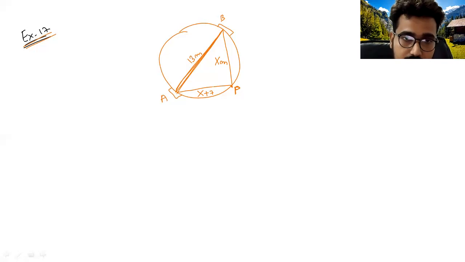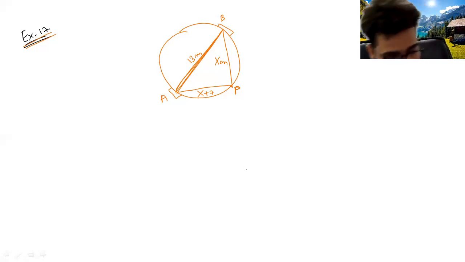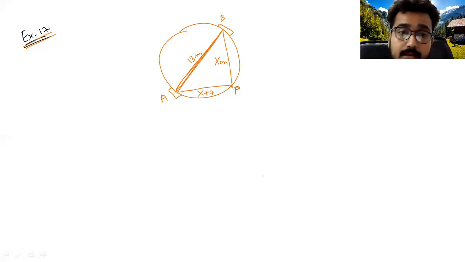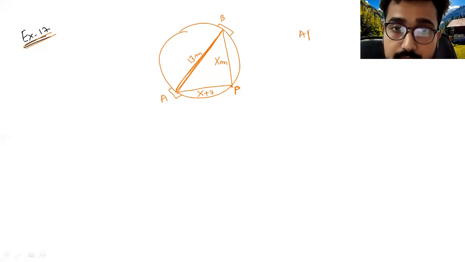Or if you take this one as x, the other will be x plus 7 meter. That means here either AP minus BP is 7 or BP minus AP is 7 meter. This is given.